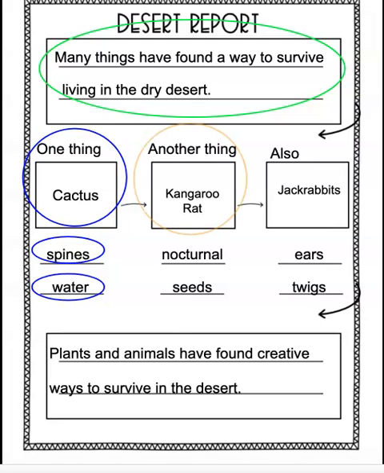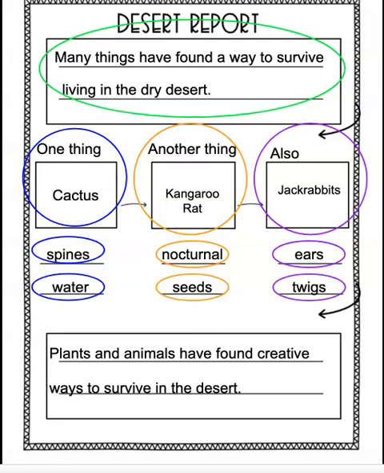I'll circle my second detail orange and my third detail purple. Finally, I'm going to circle my closing sentence red.